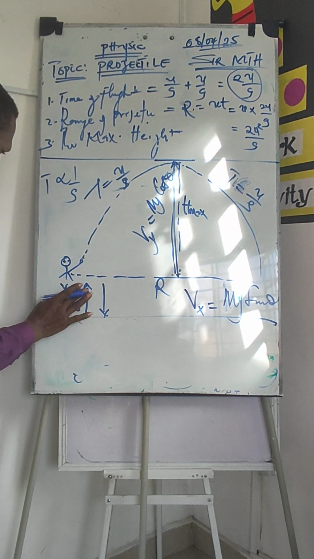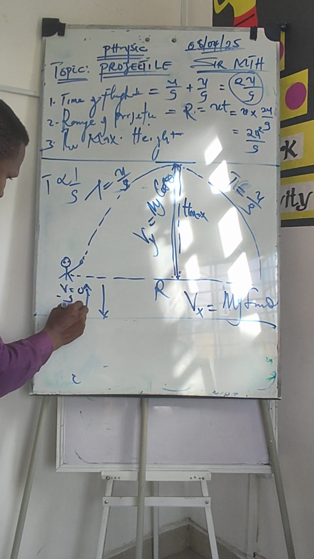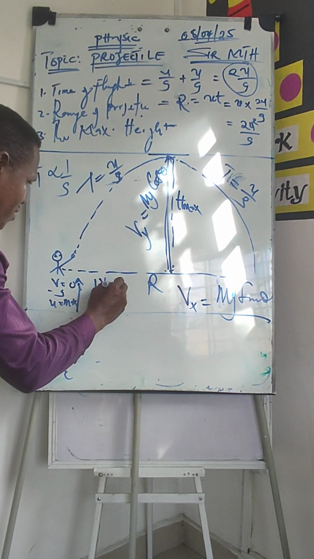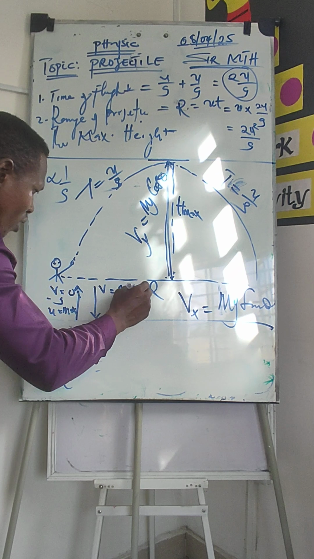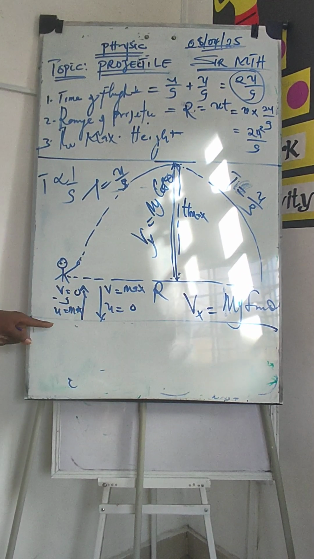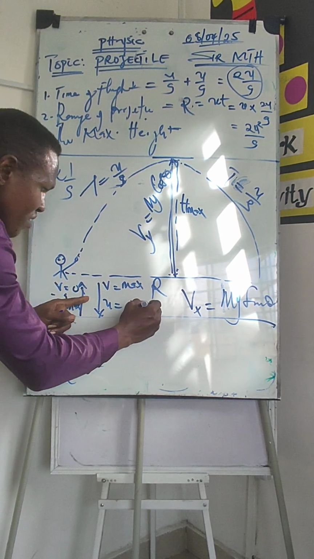So sorry, final velocity should be working on here. So here 0, and here, maximum. The initial is maximum. So here now, my V is equal to maximum, while the final U is 0. Now, at the point of 0, that is at the point of return, my gravity is what?